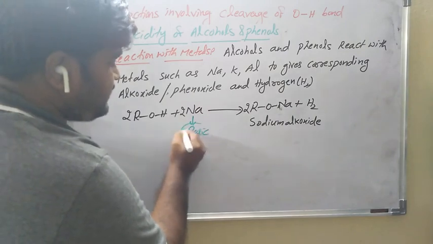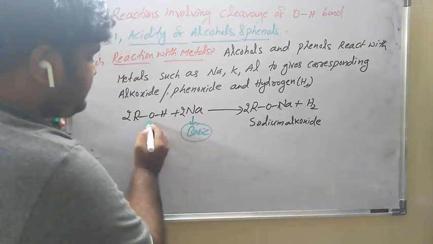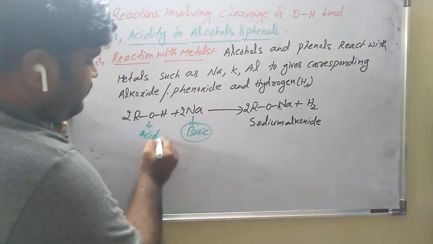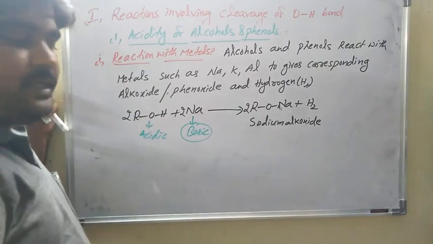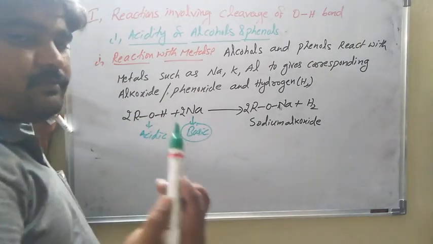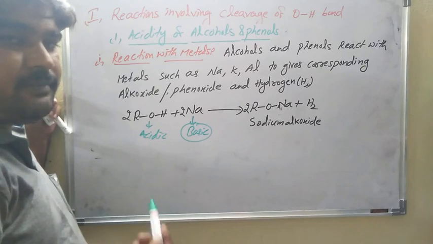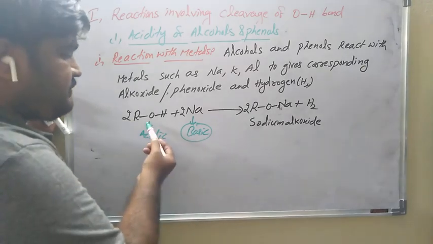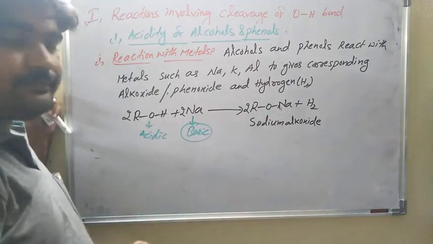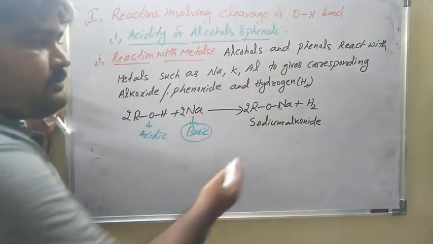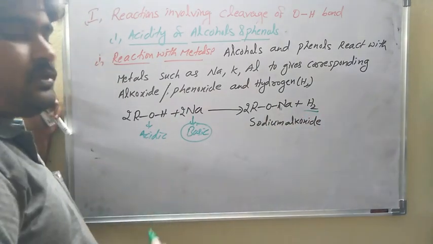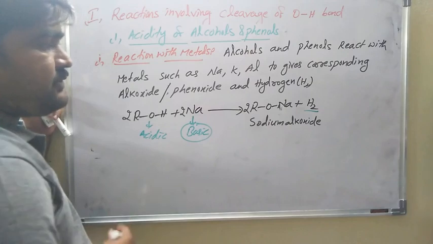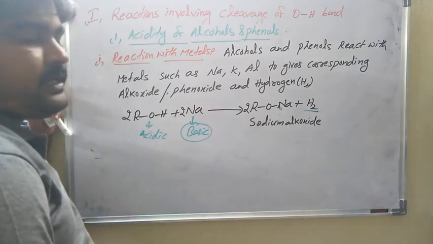So basic nature means what? It reacts with this one. This is which nature? Acidic nature only. That's why first year, second year group elements in the periodic table are basic in nature. So when it reacts with this, it gives sodium alkoxide and hydrogen gas. So alcohols react with sodium metal, giving sodium alkoxide and hydrogen gas.